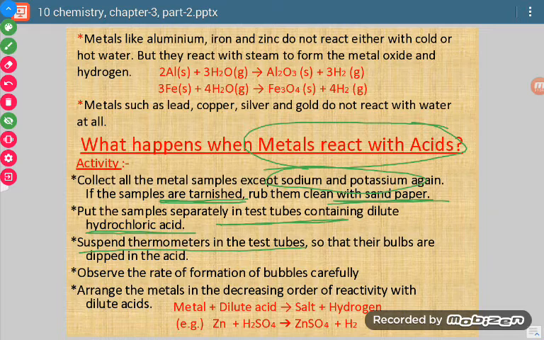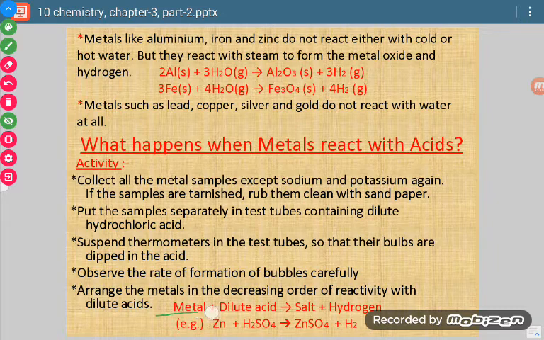Now we will observe the rate of formation of bubbles. In all the cases there will be formation of hydrogen gas. So in general, we will say that a metal reacts with dilute acid and forms salt and hydrogen.